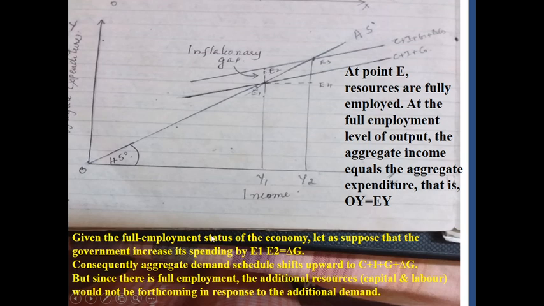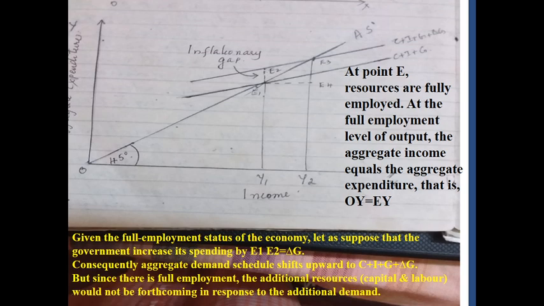Now, given the full employment status of the economy, let us suppose that the government increases its spending by E1 E2. Now this is a full employment situation. Now the government increases its expenditure from E1 to E2.